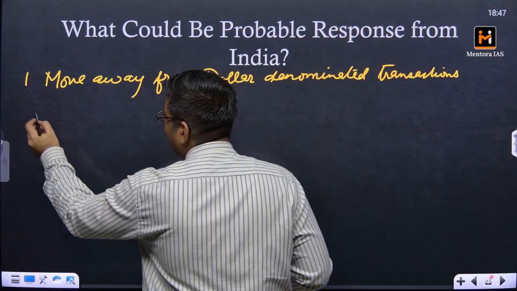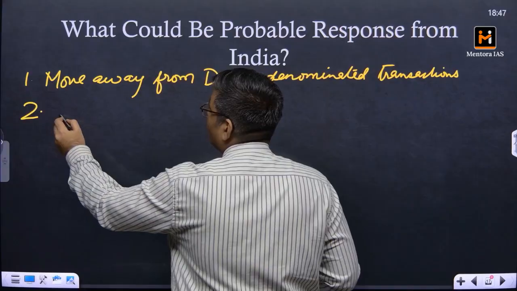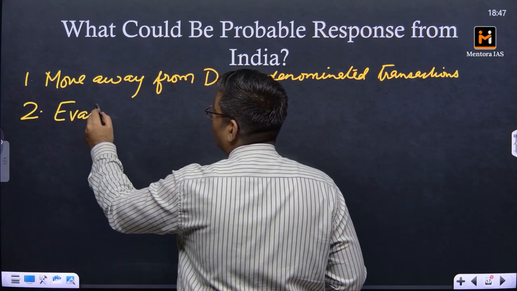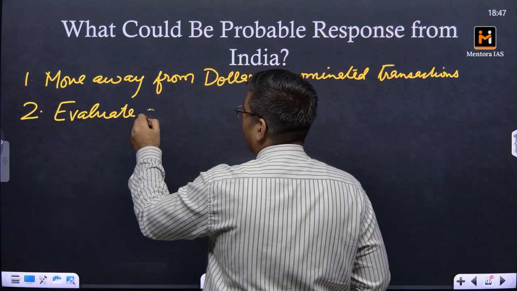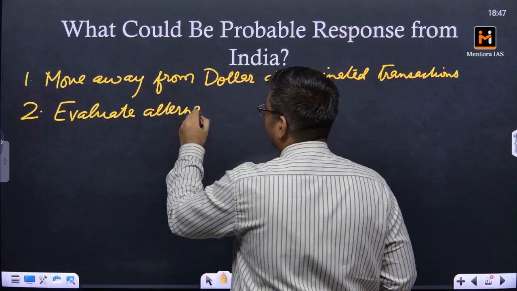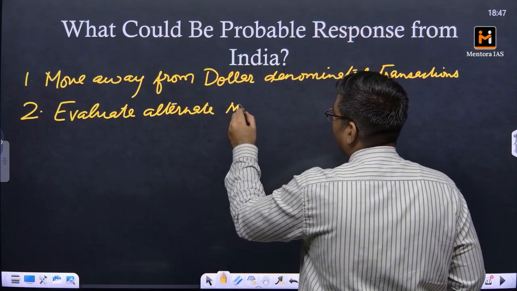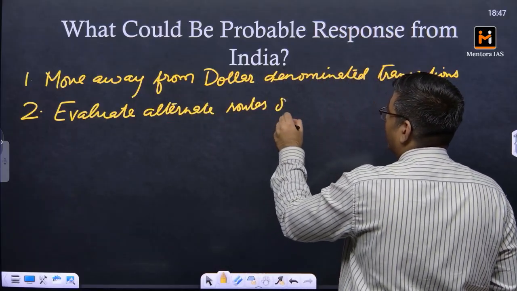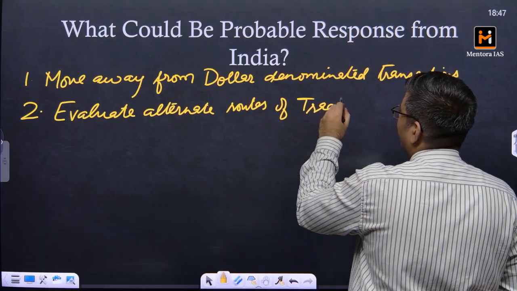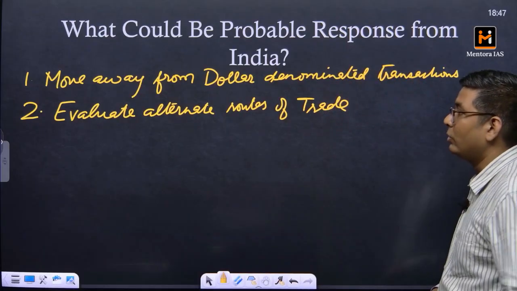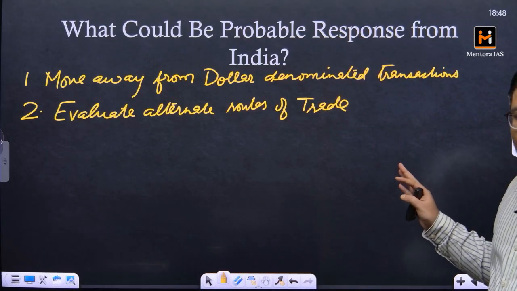The second thing that needs to be done is to evaluate alternate routes of trade, because we cannot be stopping our trade. That's a very important thing. So we have to evaluate alternate routes for our trade.